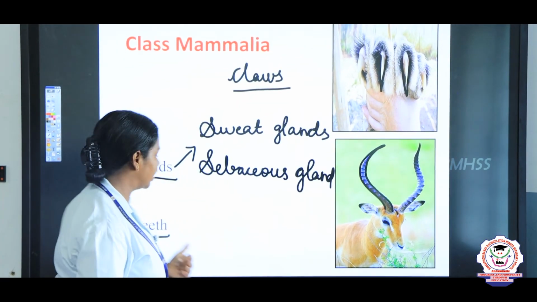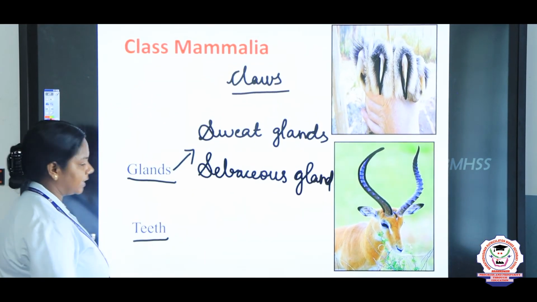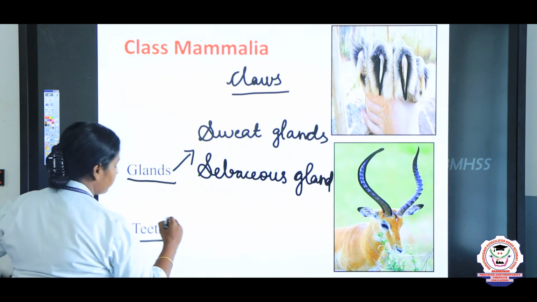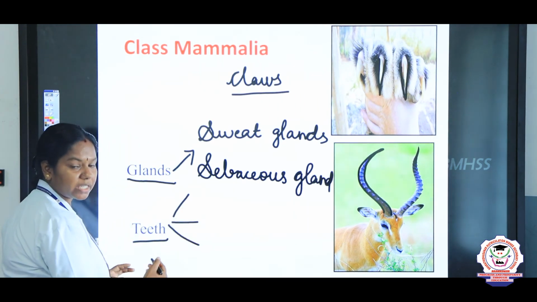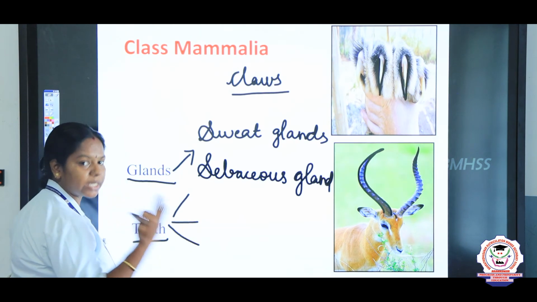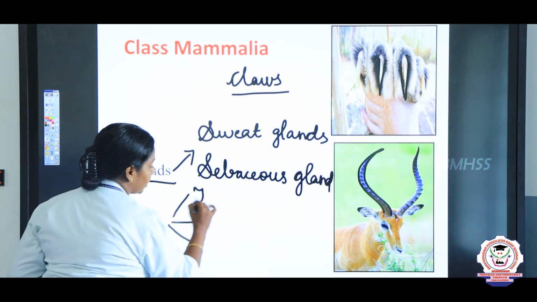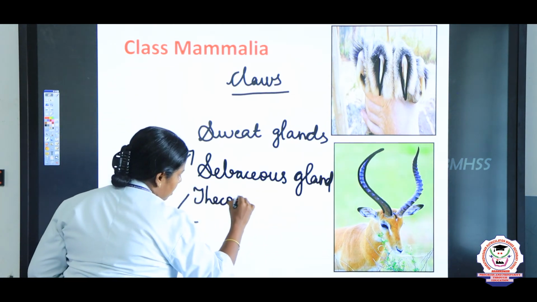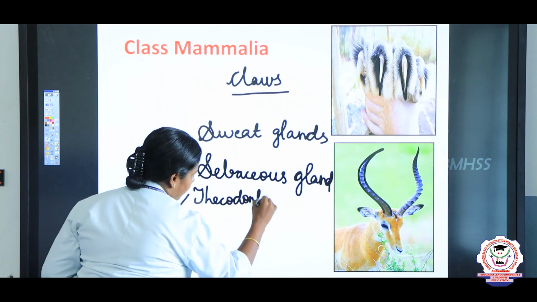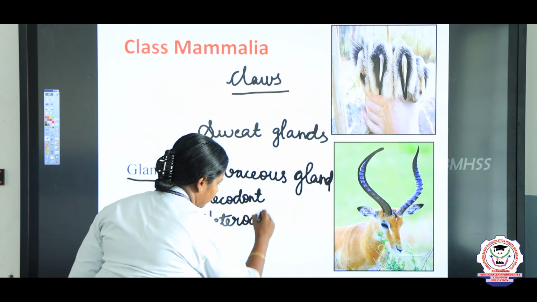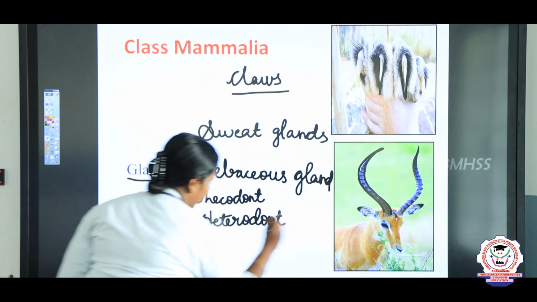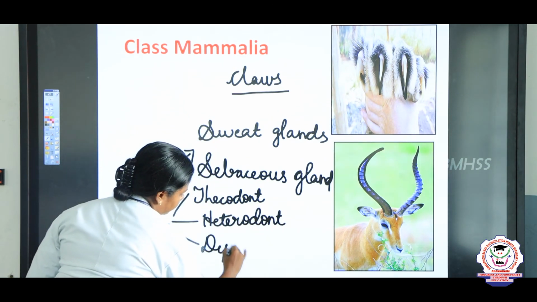Children, now we are going to discuss about the teeth. According to the dentition arrangements of the teeth, we can classify them into three. One is thecodont, heterodont, and diphyodont.